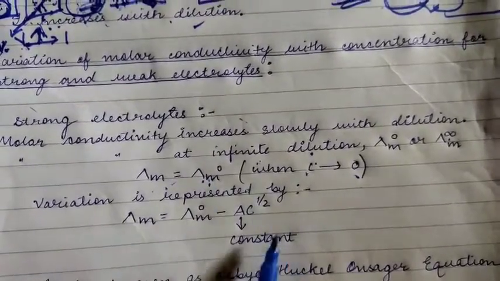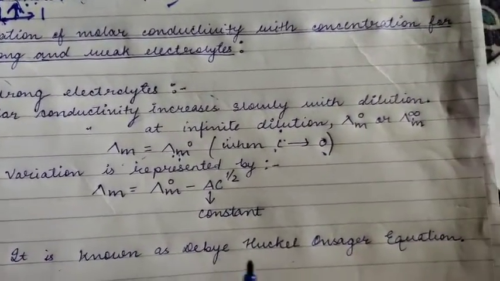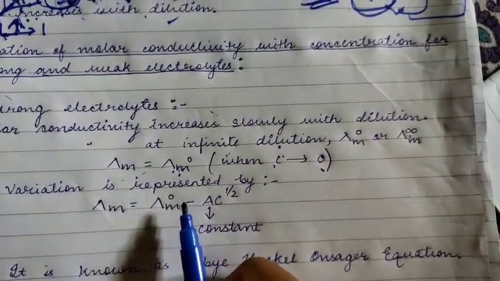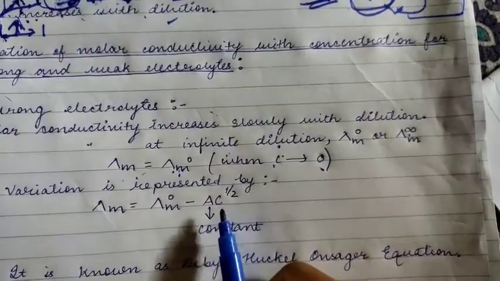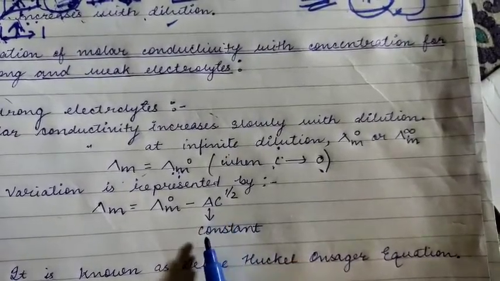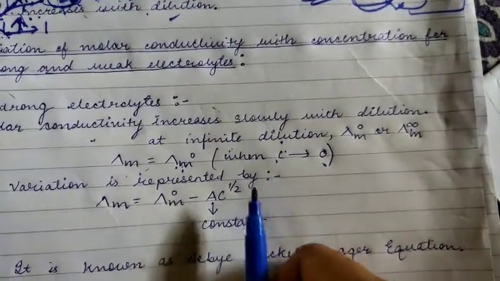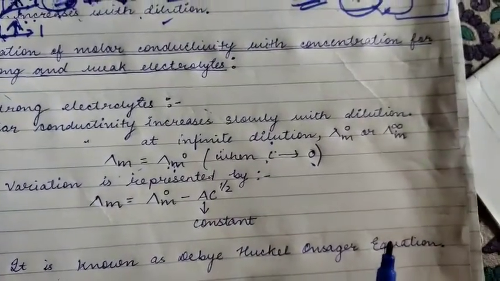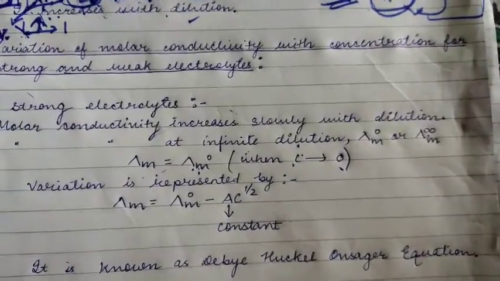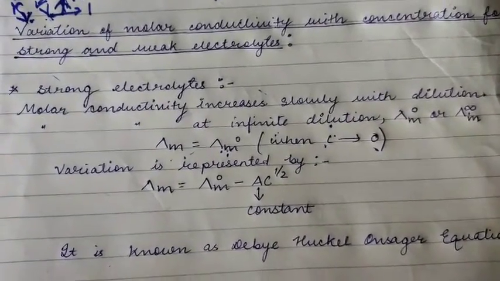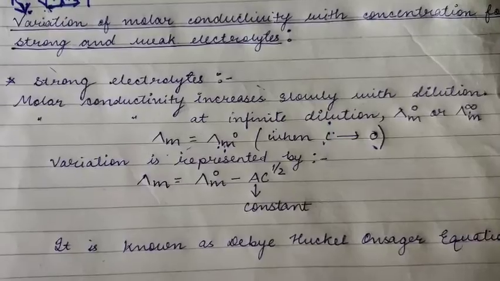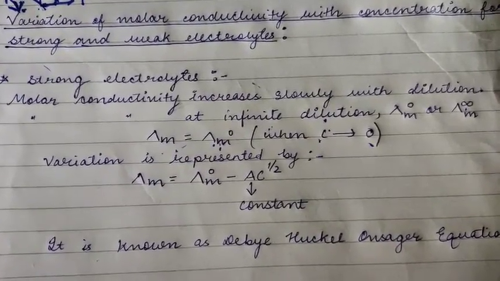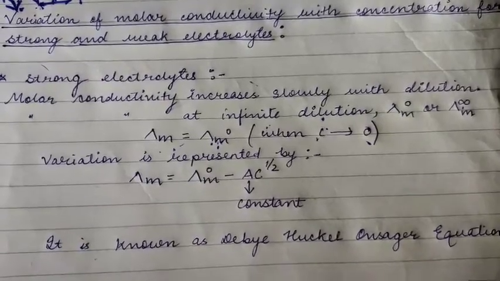There is a general equation known as the Debye-Huckel-Onsager equation: lambda m equals lambda m naught minus a c to the power half. C is the concentration and a is a constant. This is the general equation, known as the Debye-Huckel-Onsager equation. In the next class we will discuss weak electrolytes, study a graph, and also study infinite dilution related to weak electrolytes.